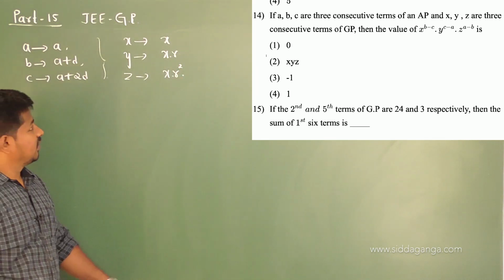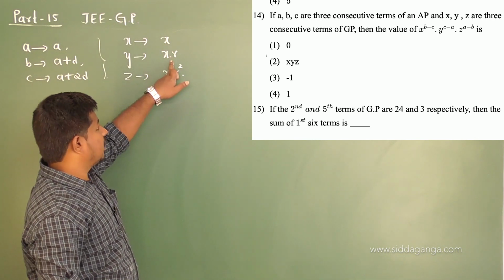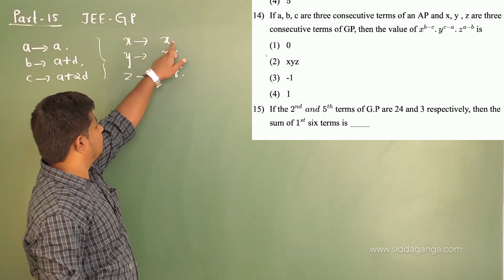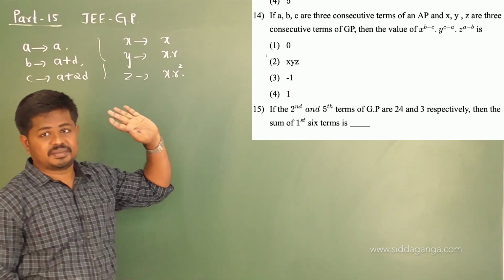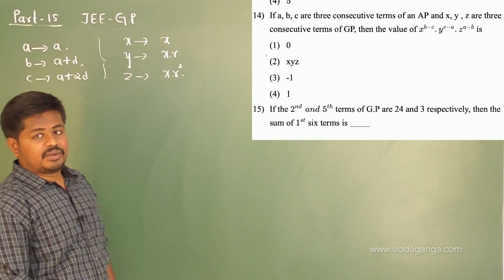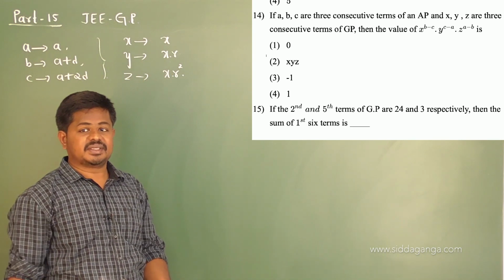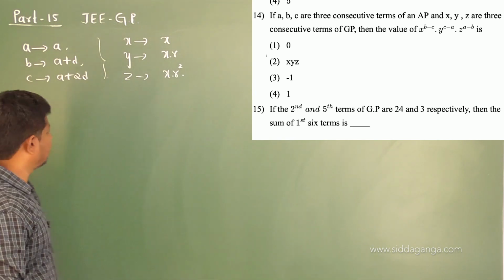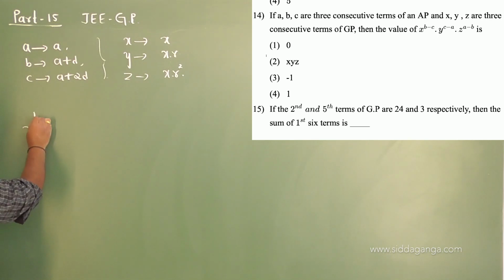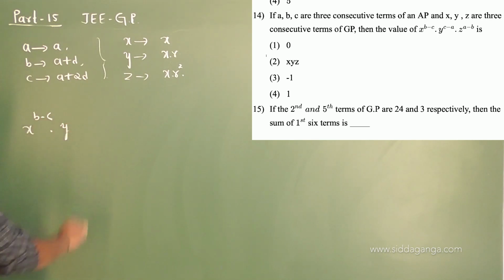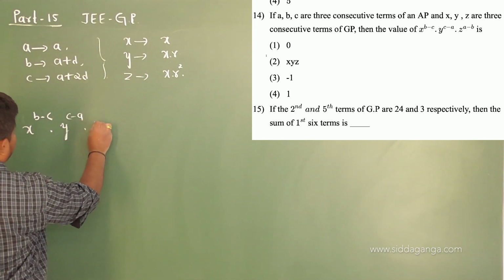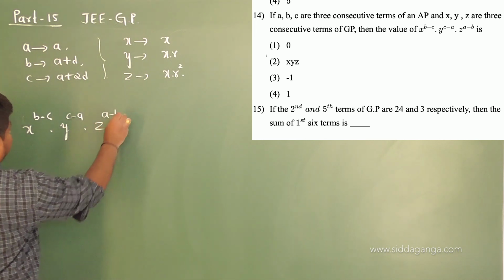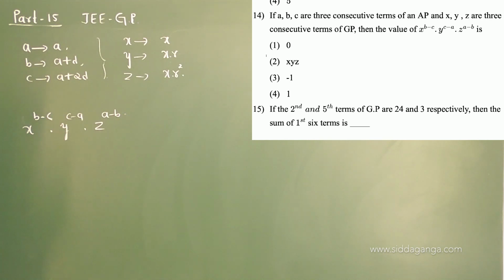Hope you got it, students. If the first term is A, the second term becomes AR, and the third term is AR square. If the first term is X, the second term is XR, and the third term is XR square. What is given: if A, B, C are three consecutive terms of an AP, and X, Y, Z are three consecutive terms of a GP, then what is the value of X power of B minus C into Y power of C minus A into Z power of A minus B? Just substitute the values, that's it.